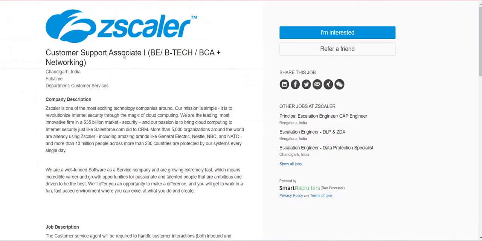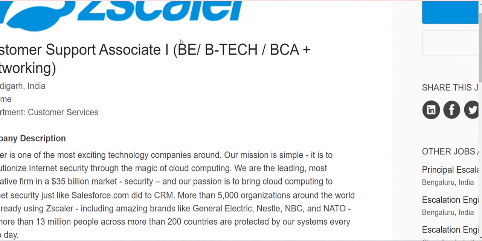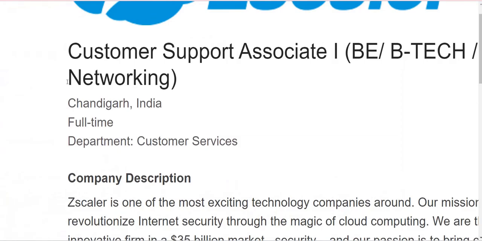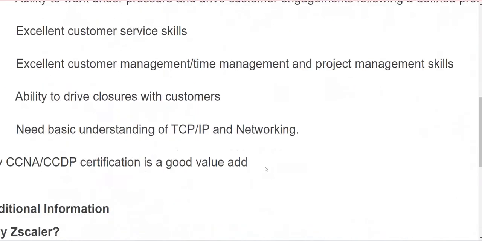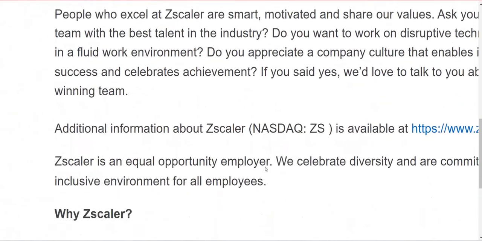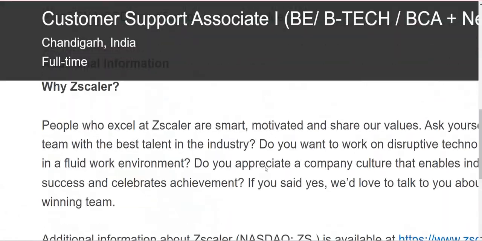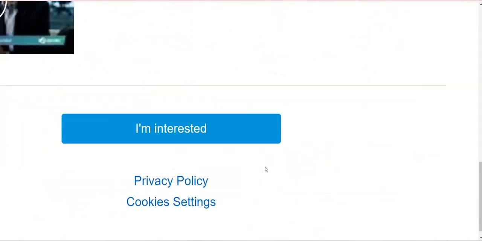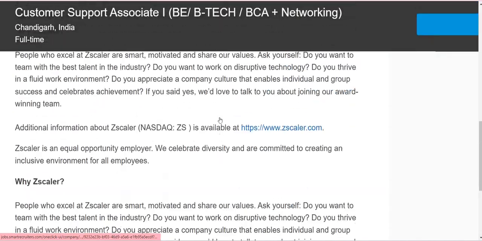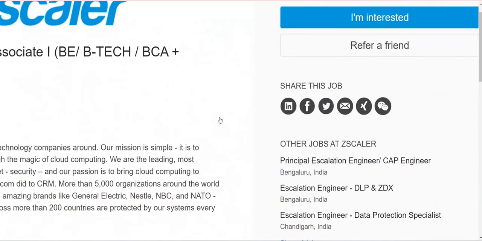And the next one is a customer associate role for BE, BTech, ME, MTech, BSc from all over India. They won't charge any amount, guys, don't pay any amount. If you pay any amount, then you are 100% losing your amount. Here you just want to apply. I am interested, it will go to another page, Smart Recruiters. So you just want to apply.